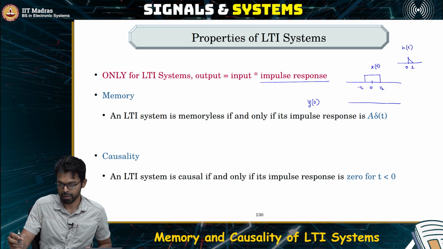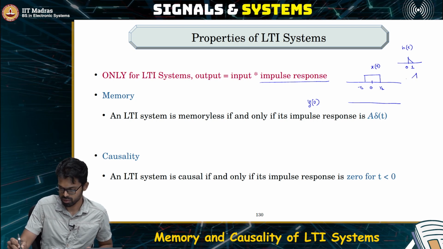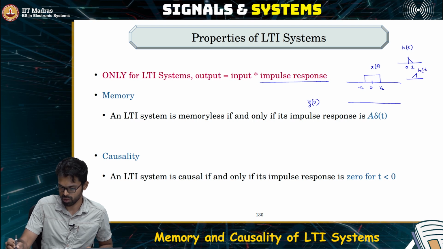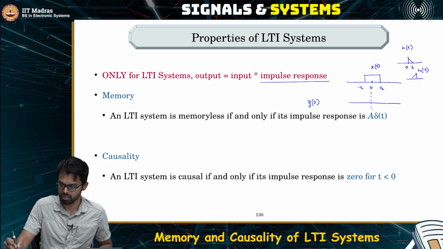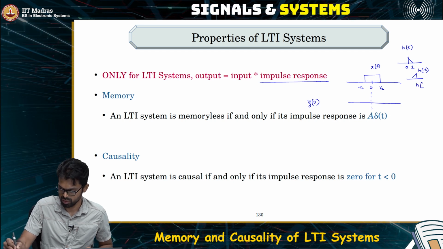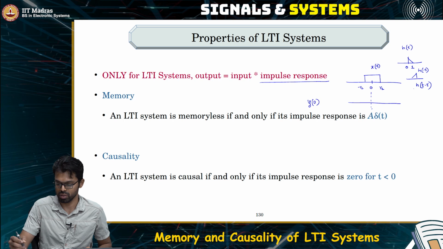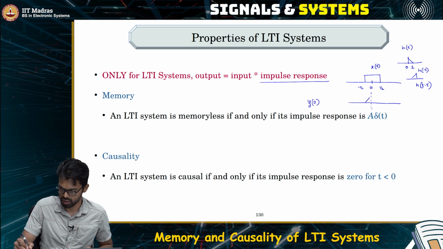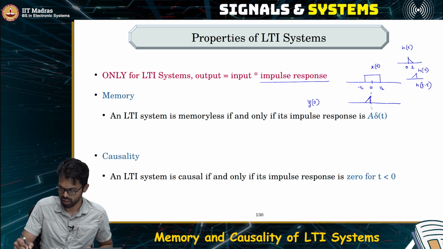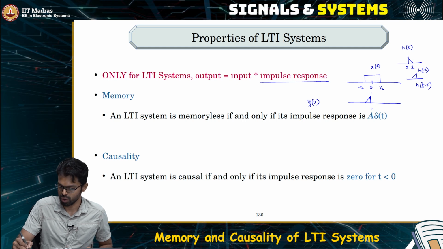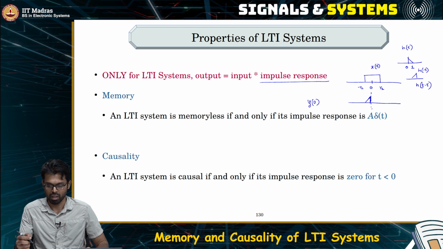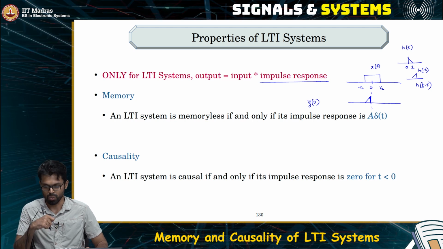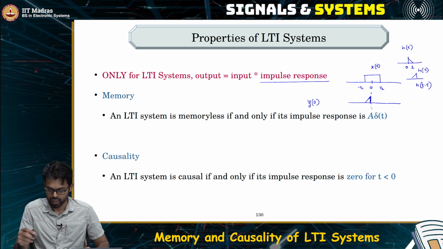You would time reverse to get h of minus tau, then put it at h of t minus tau with t equal to 0, which is this point, and then find the product of these two signals and find their area.